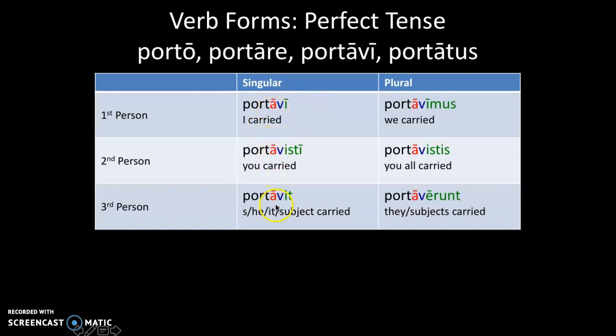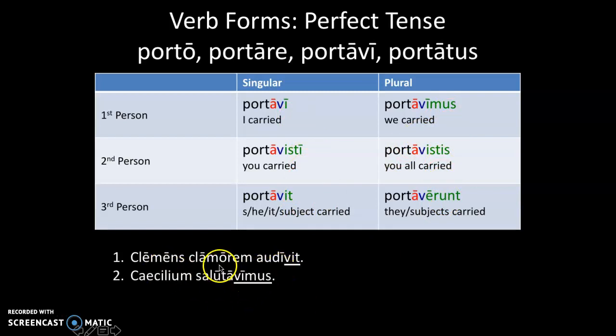We have our thematic vowel, the A, coming from the infinitive. Part of our tense indicator is this V here, because that's from our third principal part. And our personal endings are different with the perfect tense, which is kind of annoying, but it's i, isti, it, imus, istis, erunt. So Clemens heard an uproar. We greeted Caecilius. The farmers hit the merchant.